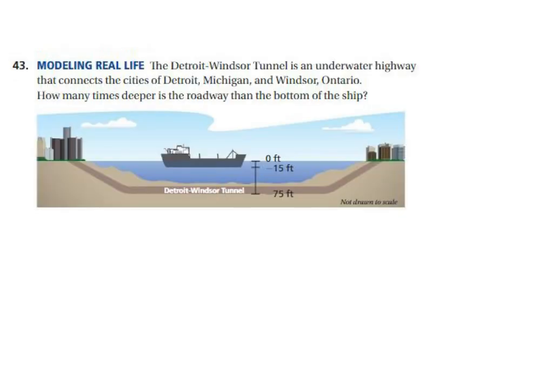The Detroit-Windsor Tunnel is an underwater highway that connects the cities of Detroit, Michigan, and Windsor, Ontario. How many times deeper is the roadway than the bottom of the ship? Okay, so the depth of the road is -75 feet.